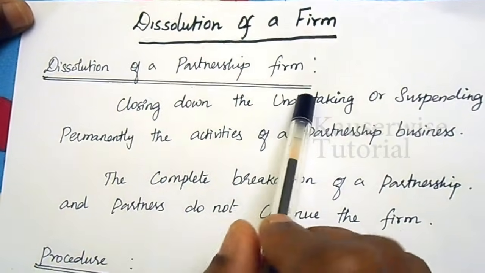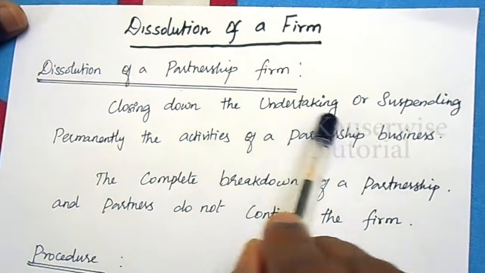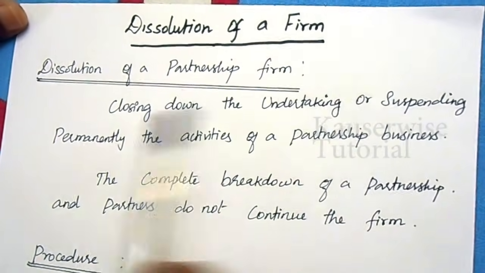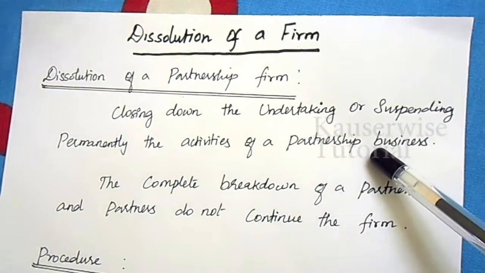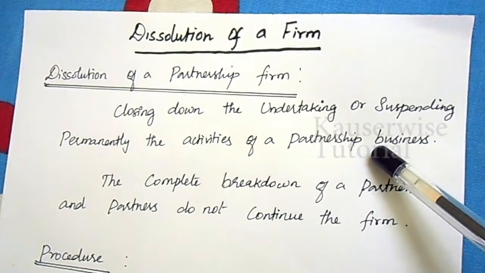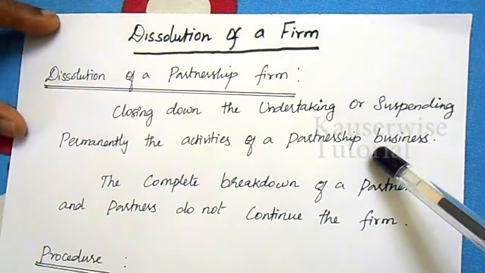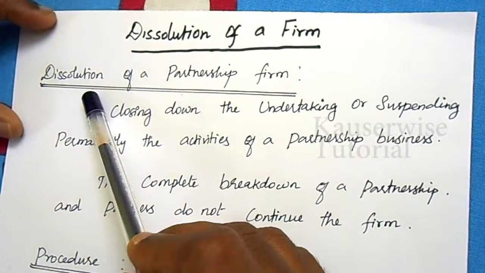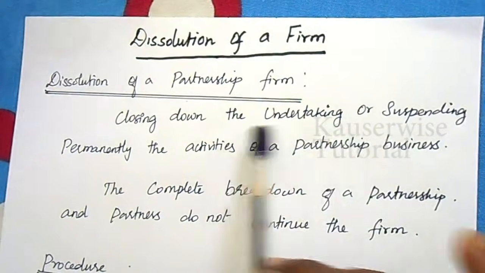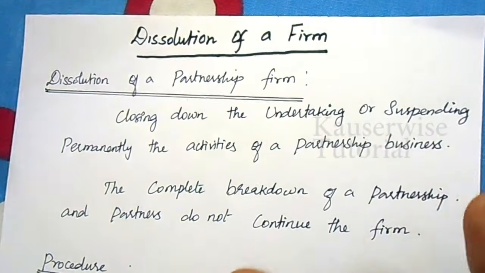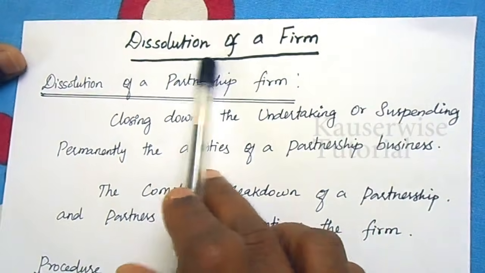Dissolution of a partnership firm means closing down the undertaking or suspending permanently the activities of a partnership business. A single partner or all the partners being insolvent, so insolvency is also one of the main reasons for dissolution. Complete shutdown or complete breakdown, or suspending permanently the activities of a partnership business is called dissolution of a